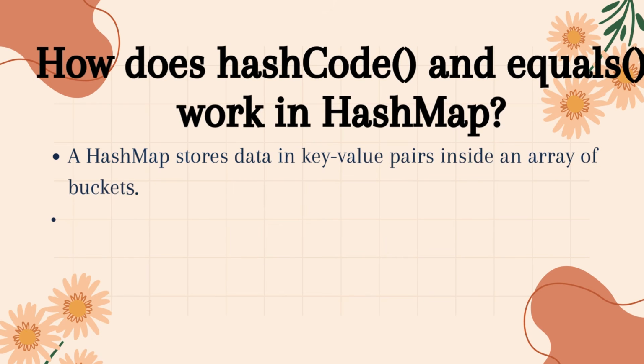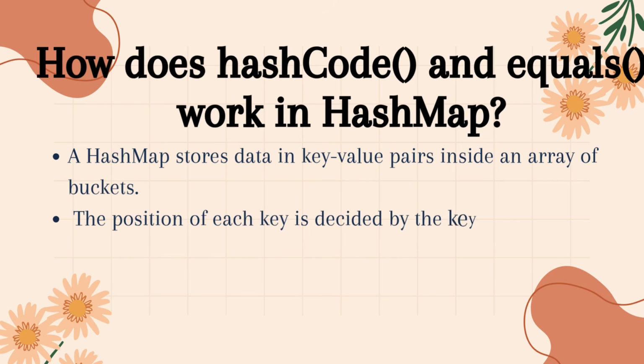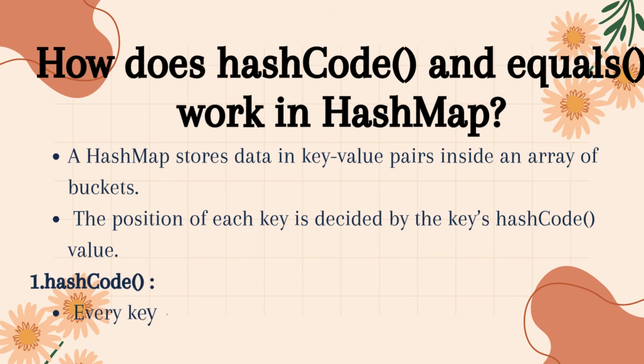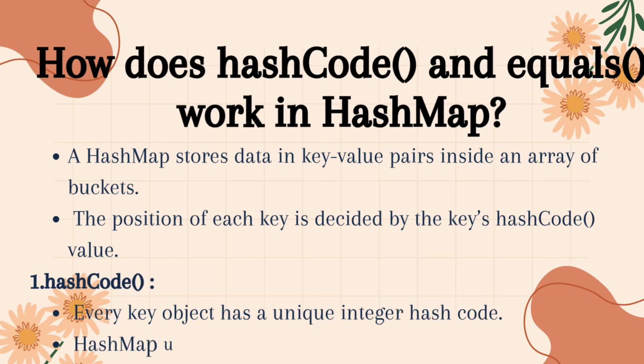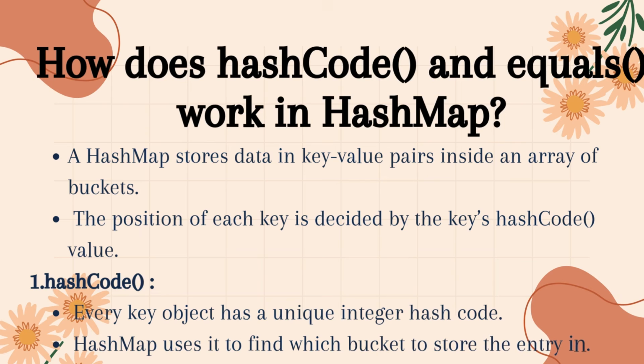Next question is, how does hashCode method and equals method work in HashMap? Now let's understand how HashMap actually stores and retrieves data internally. A HashMap stores data in key-value pairs inside an array of buckets. The position of each key is decided by the key's hashCode method value. 1. hashCode method. Every key object has an integer hashcode. HashMap uses it to find which bucket to store the entry in.